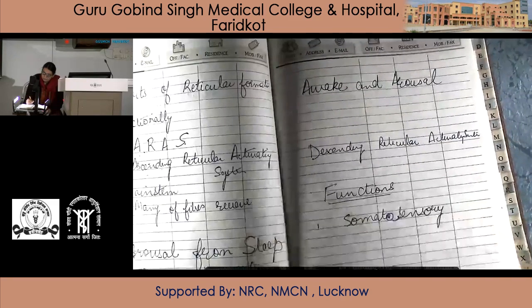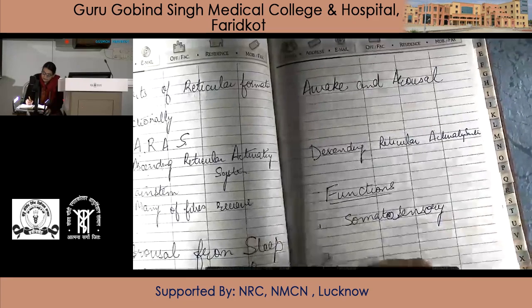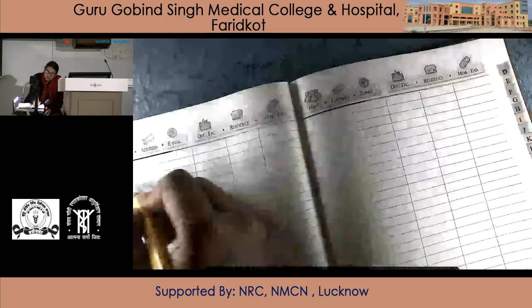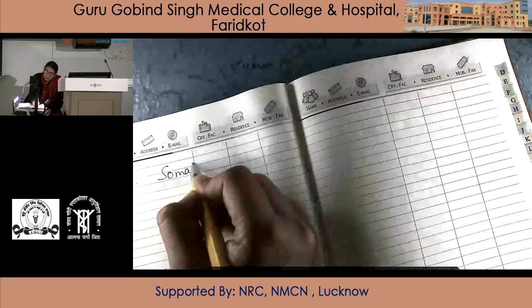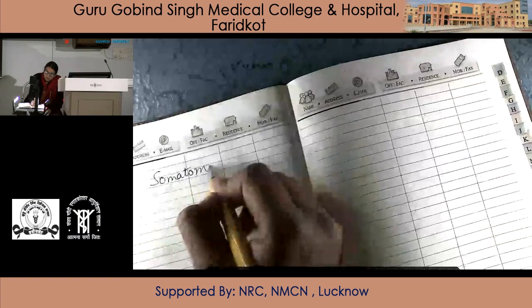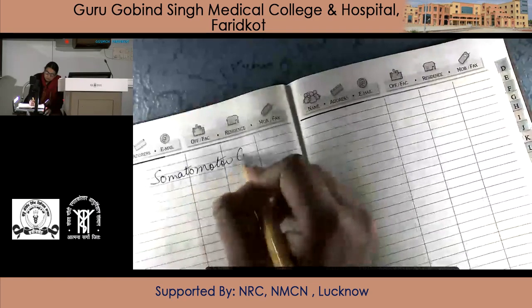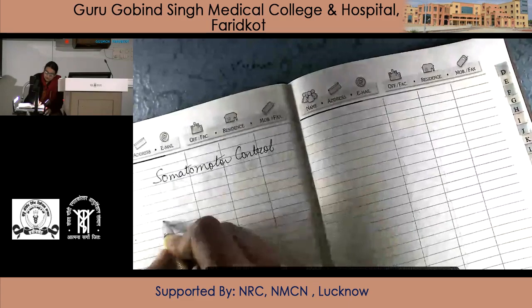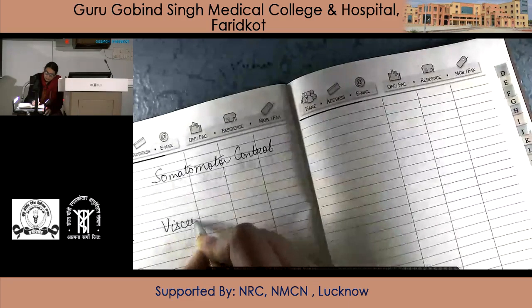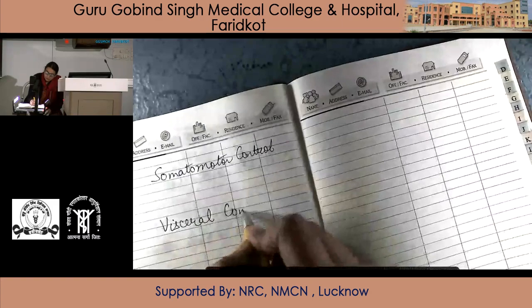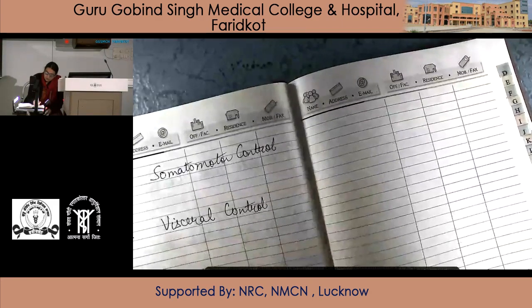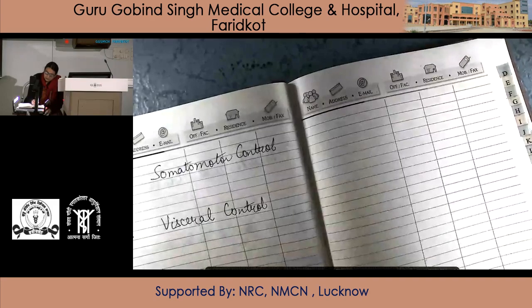Next is somatomotor control. Third is visceral control, and fourth is neuroendocrine control.